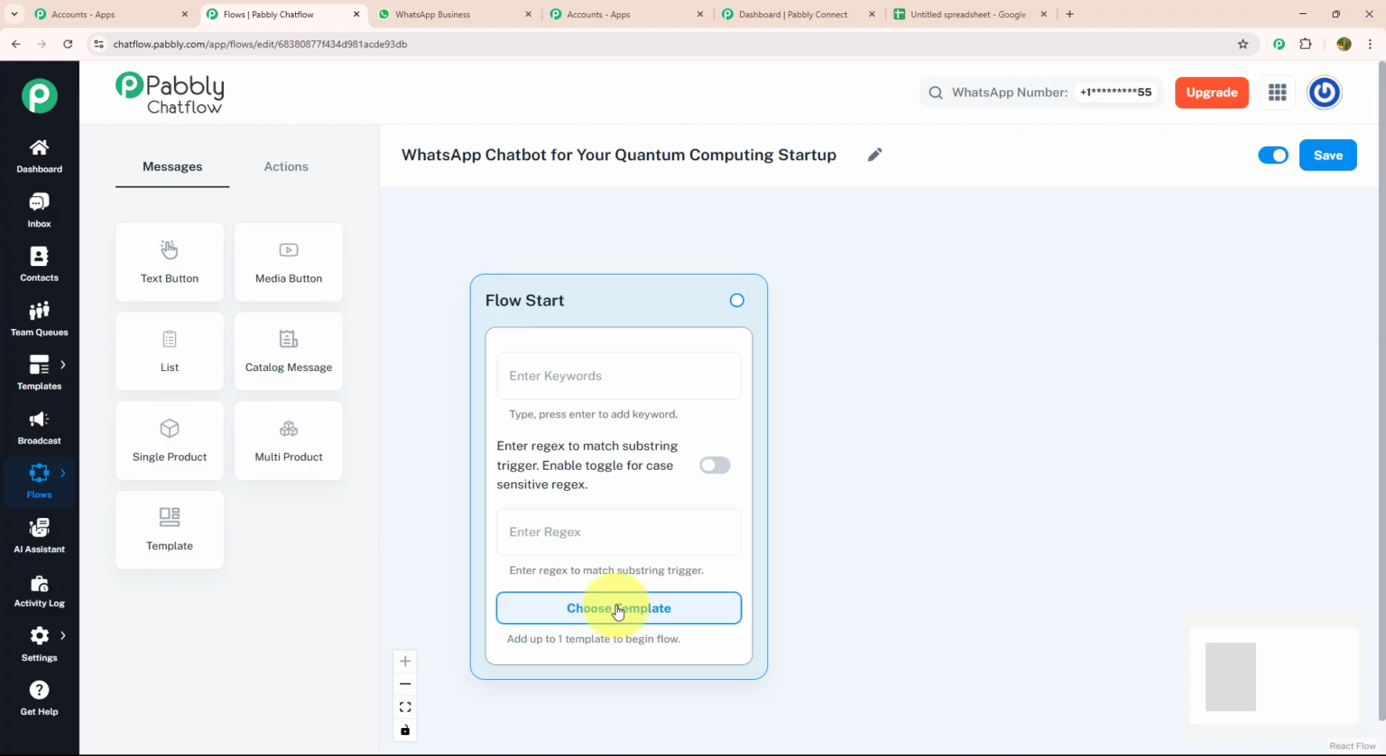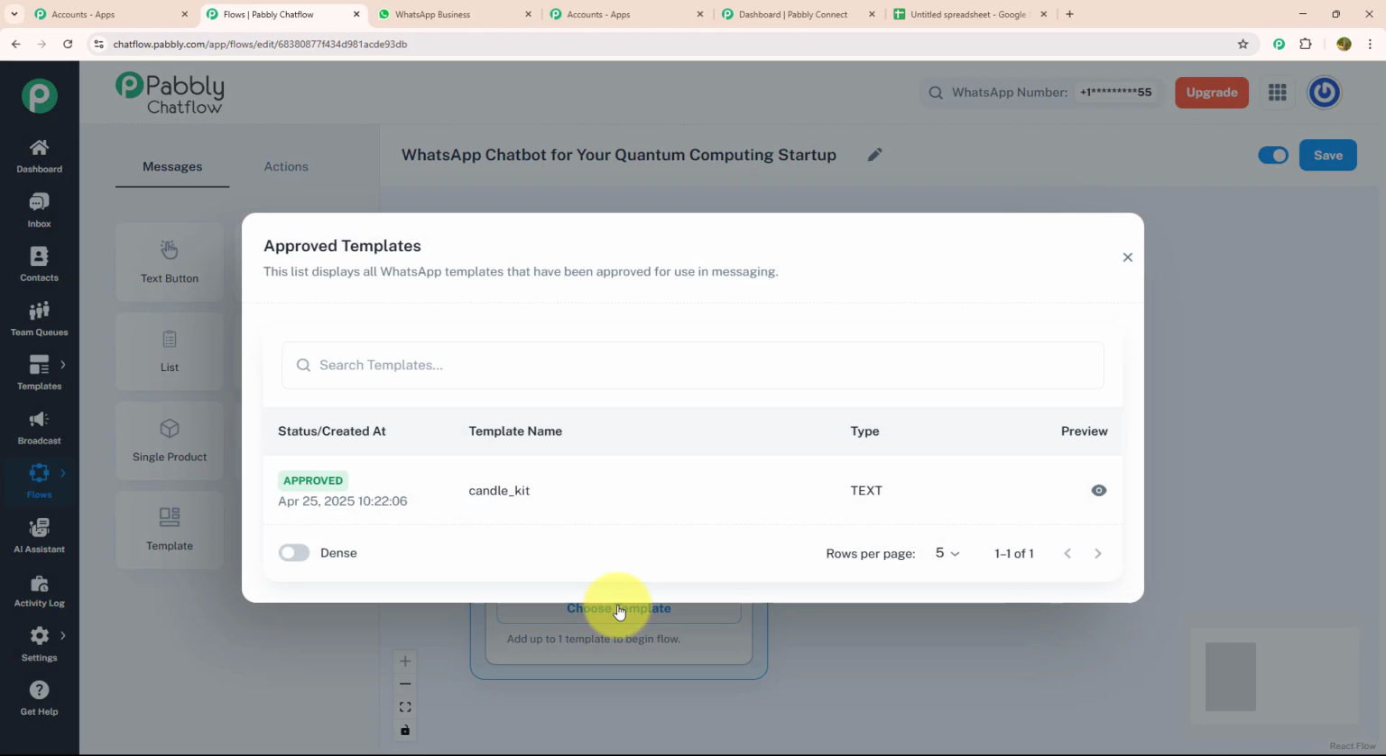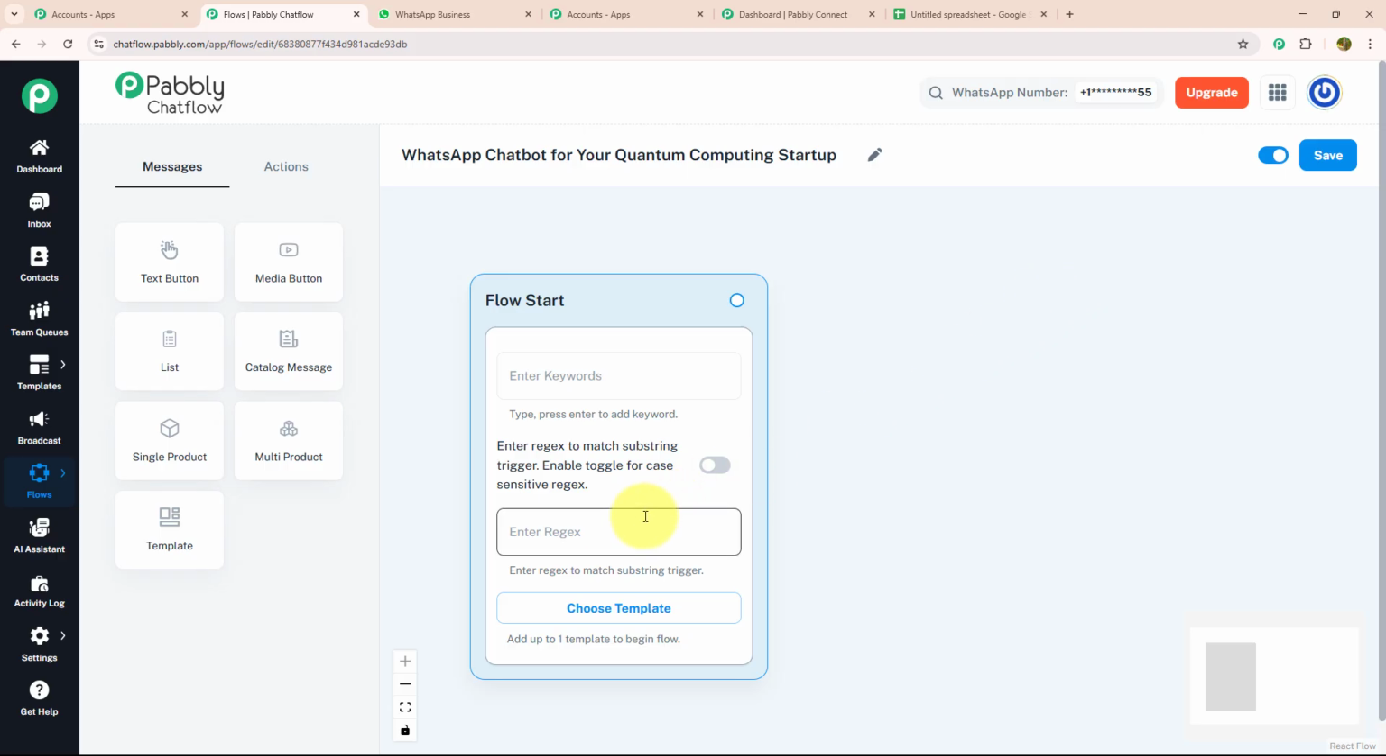Choose template is a feature where you can choose your created template to give a personalized touch to your chat. After that, regex are regular expressions with a special pattern or sequence of characters used to find a match or filter specific text. Keywords are the trigger messages that your customer will put while initiating a conversation. Today, I'm going to use regex, which will identify what my customer is trying to say.